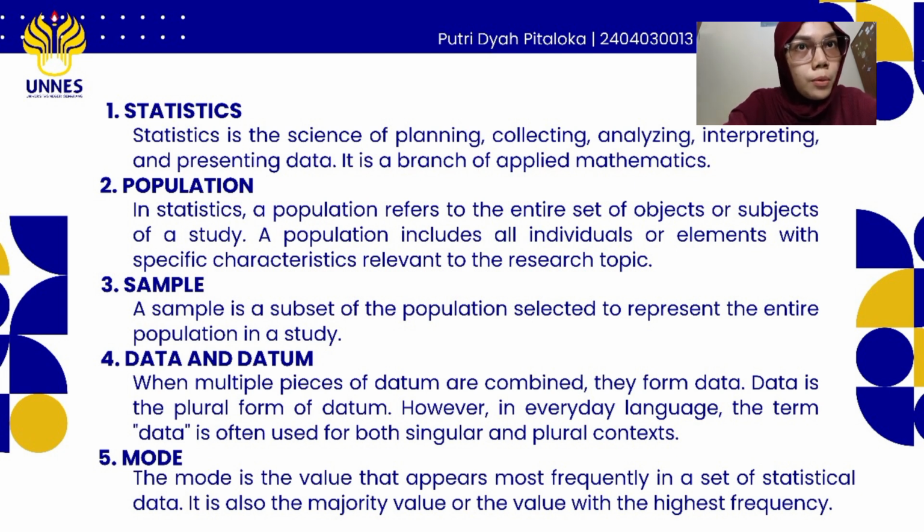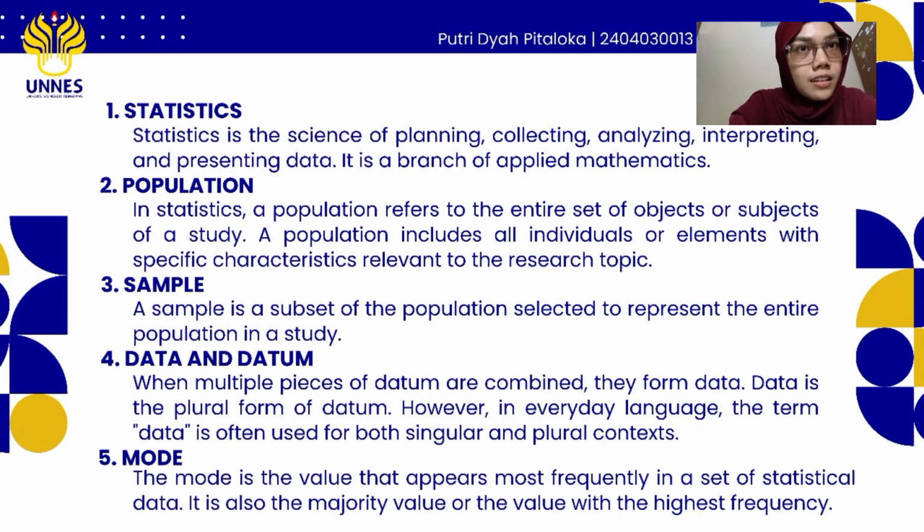Number two is population. In statistics, a population refers to the entire set of objects or subjects of a study. A population includes all individuals or elements with specific characteristics relevant to the research topic. Number three, they are sample. A sample is a subset of the population selected to represent the entire population in a study.